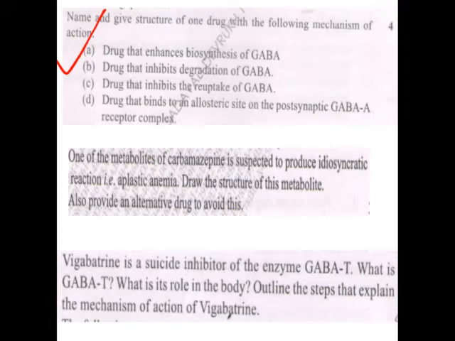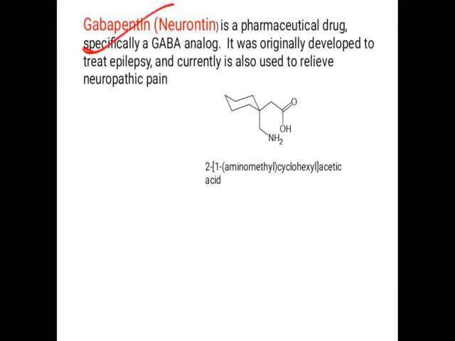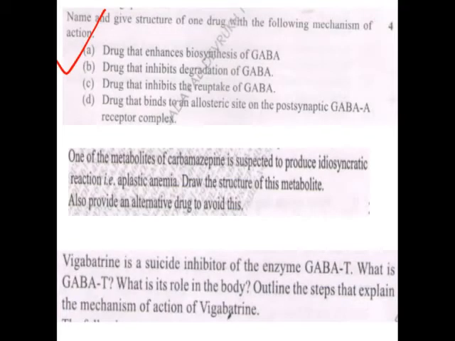Okay, so what is the answer? The answer is gabapentin. So gabapentin is the drug which is responsible for enhancing the biosynthesis of GABA.